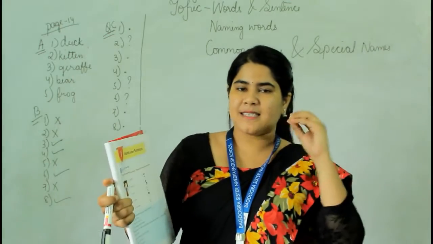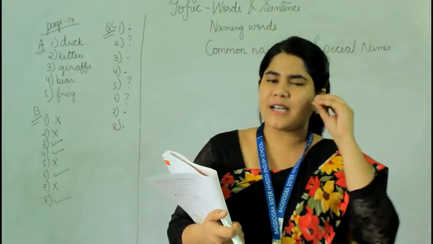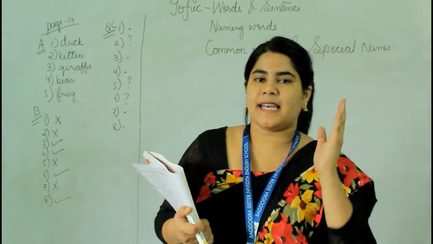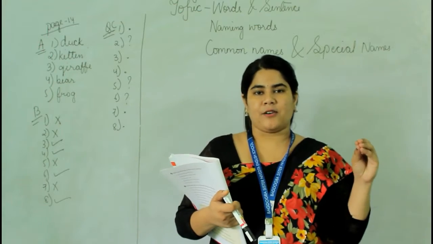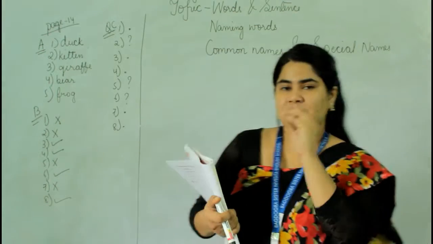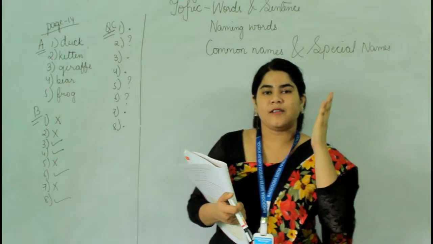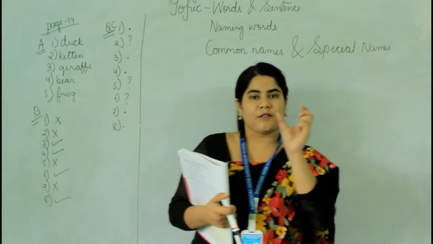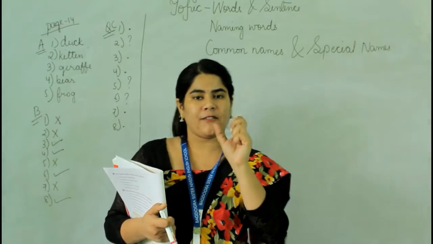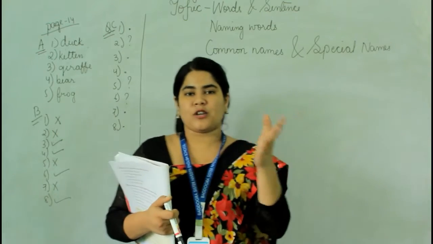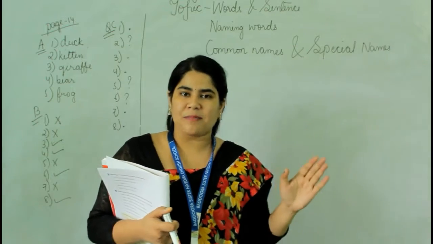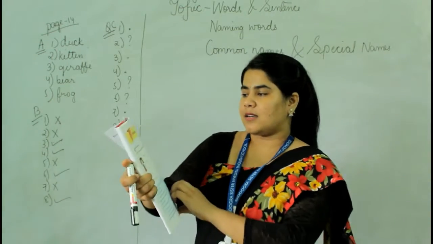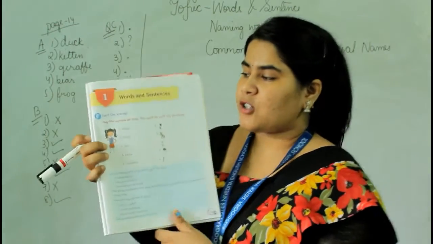So words and sentences. Not only in English, everywhere, we have to arrange the letters and words in a proper manner, okay? So what are words? We have to arrange the letters. If the letters are arranged in a sequence, we make it a word, a perfect word. But if a group of words is arranged in a sequence with a capital letter and ending with a full stop, that is called a sentence. A perfect sentence, okay?